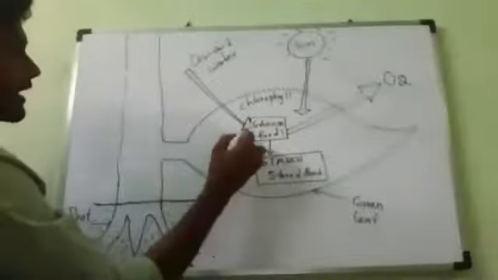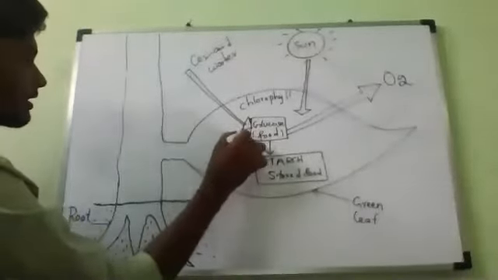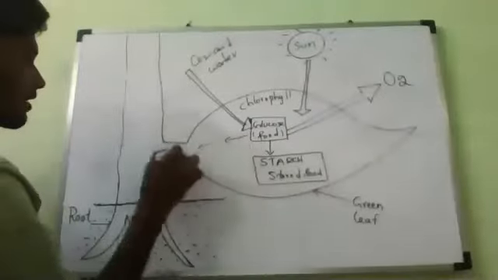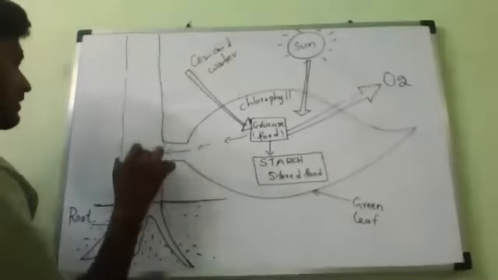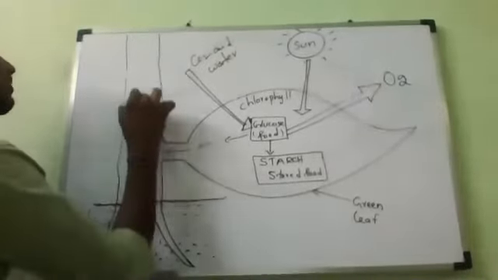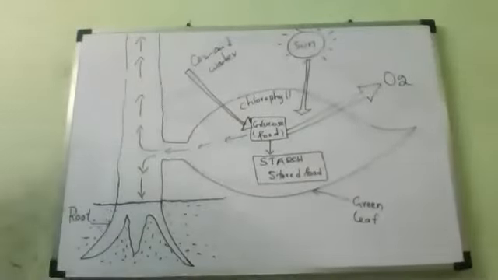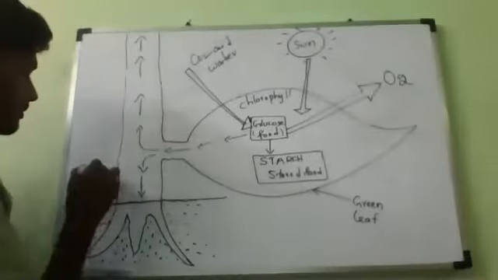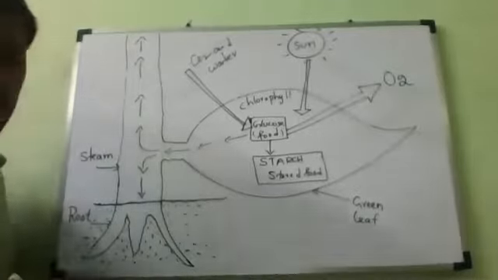This food will be supplied throughout the plant. Is it yes or no? So the food goes down as well as goes up, to all the parts of the plant. Is it yes for all of you? So this is called the stem.